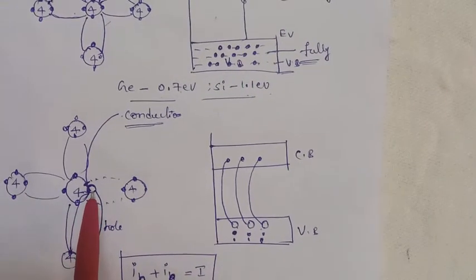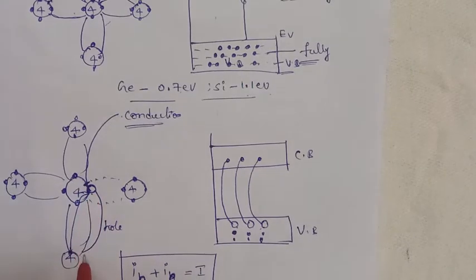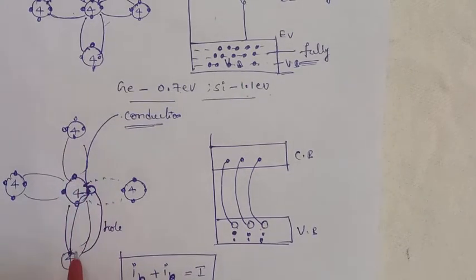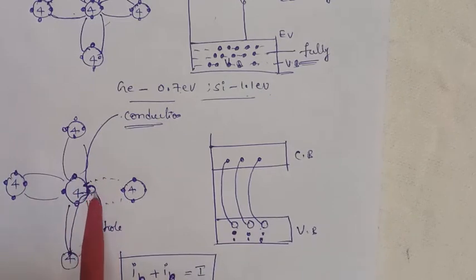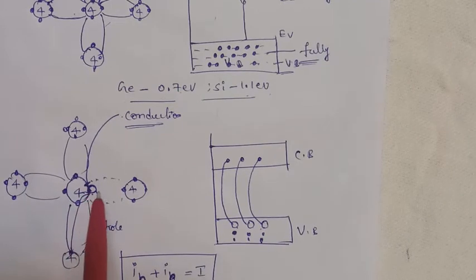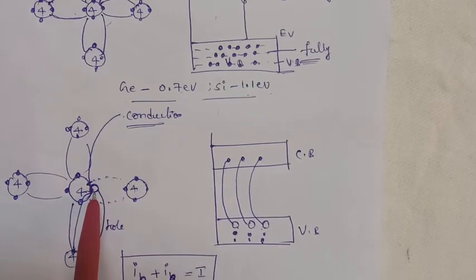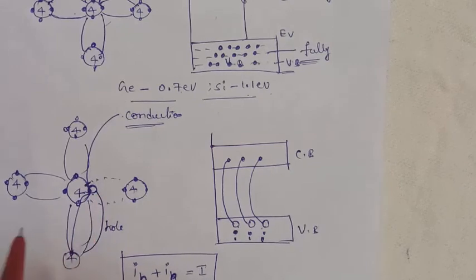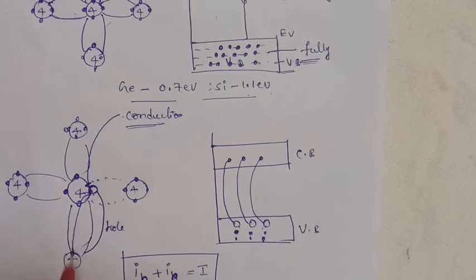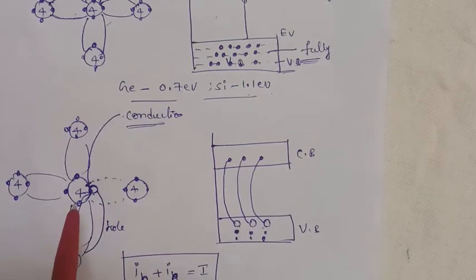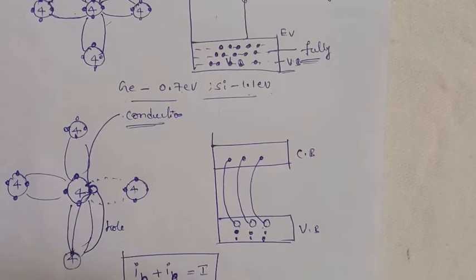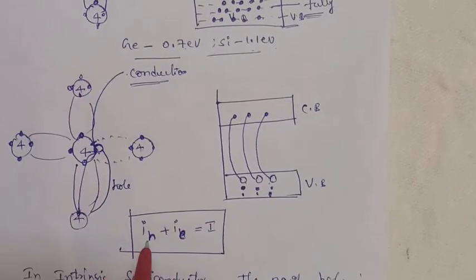Here the vacancy is there. That means the hole is there. Automatically neighboring electrons are shifted to these holes. That means the hole moves, and the electron is shifted here. Because there is a vacancy, there is a chance that electrons occupy this vacancy again. So due to this vacancy, there is a flow of current. That current is called the current due to holes, IH. Due to the electrons, the current is called IE. Then the total current I is equal to IH plus IE.